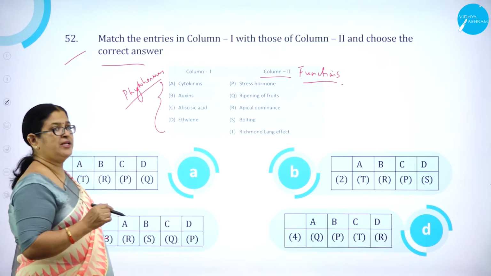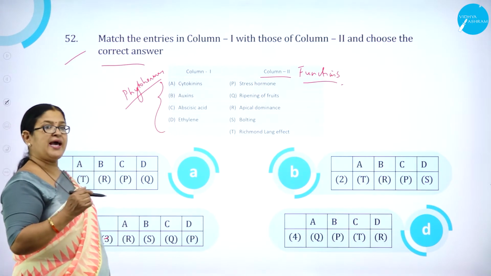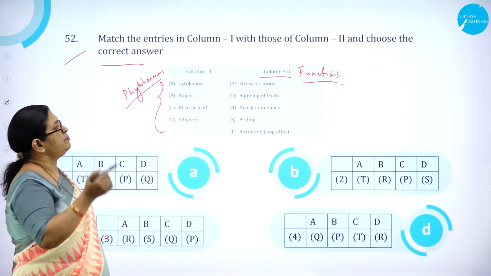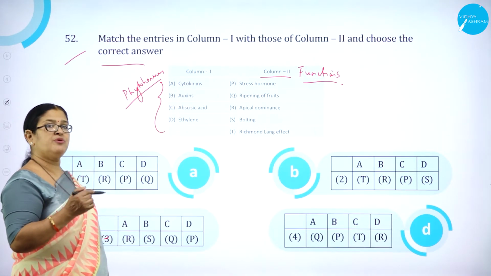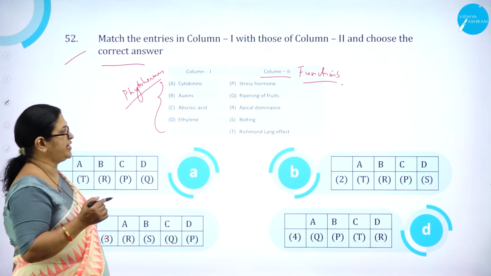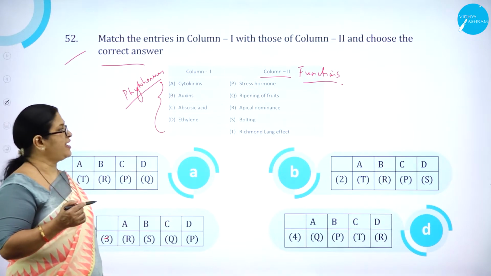A, cytokinin; B, auxin; C, abscisic acid, ABA; D, ethylene. P, stress hormone; Q, ripening of fruits; R, apical dominance; S, bolting; T, Richmond-Lang effect.